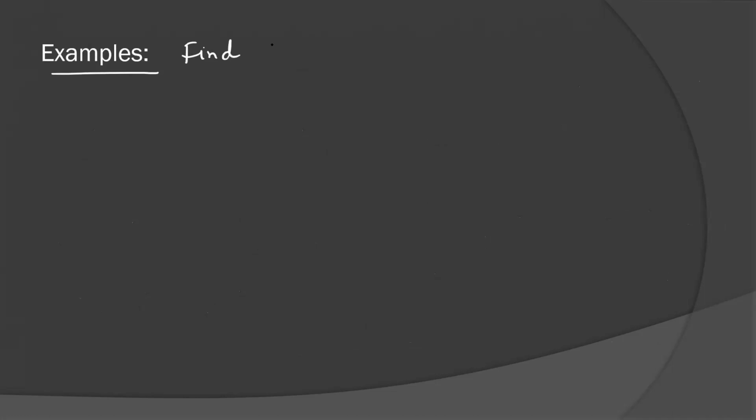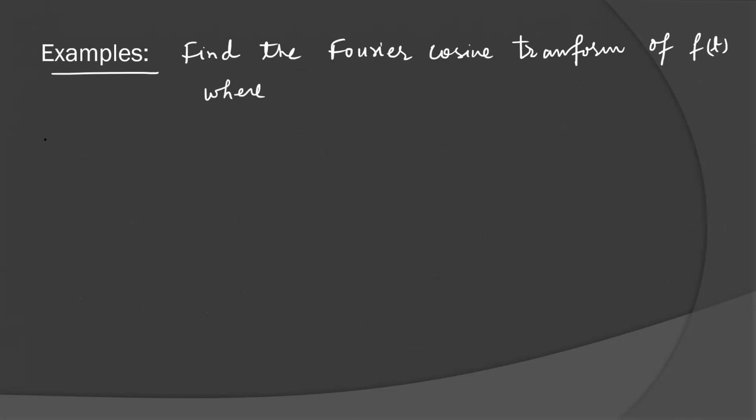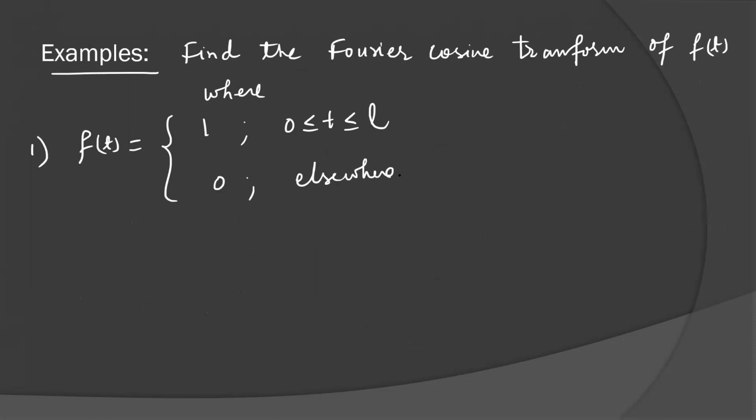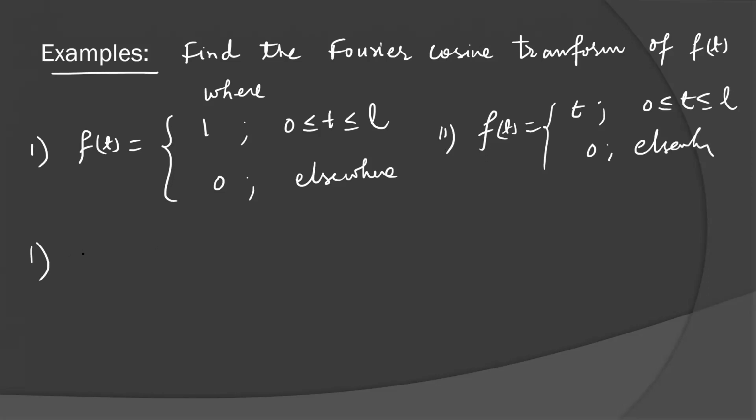Find the Fourier cosine transform of f(t), where I'm giving you two problems. I'm going to solve one, and one you will solve as homework. First: f(t) is 1 when t is between 0 and L, and it is 0 elsewhere. Second part: f(t) is equal to t when t is between 0 and L, and 0 elsewhere. So the first part I am going to solve.